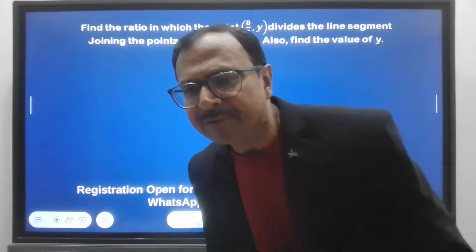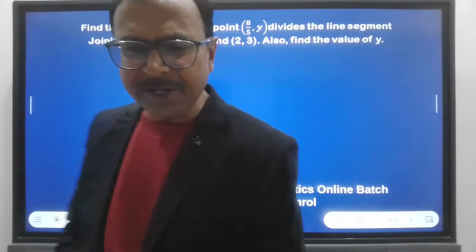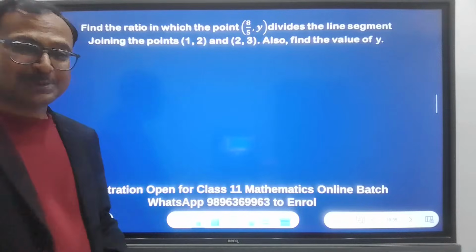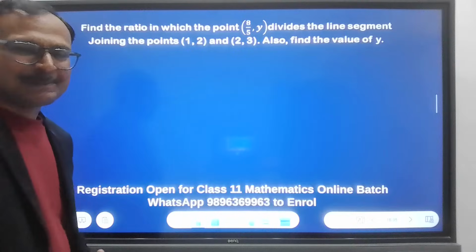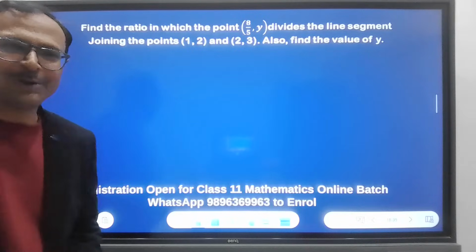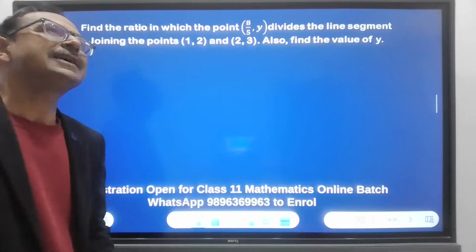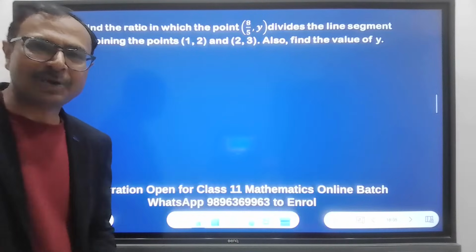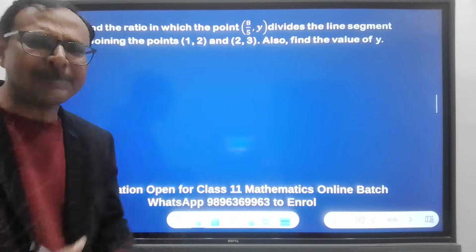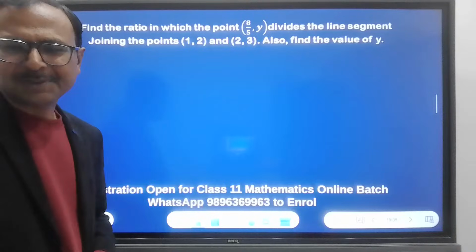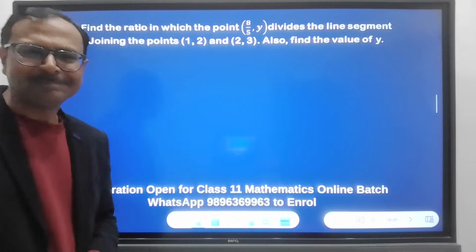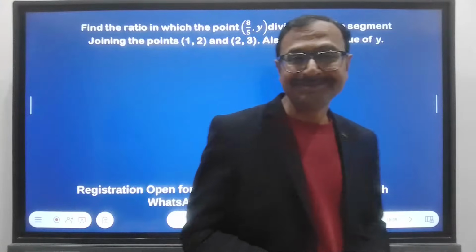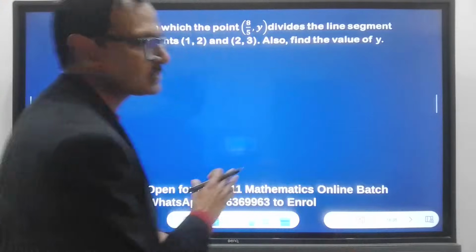Okay. Sir, will these questions be repeated in board 100%? Why not? Board exams is all about repetition of questions only. So if you see the chapters on surface area and volume, heights and distances, the applications of trigonometry, more often than not, you get the same type of questions every year. So they are going to be repeated surely. And there are theorems, and theorems obviously will be repeated, right? Okay, let's understand this question.